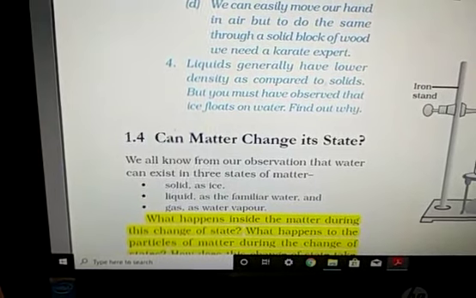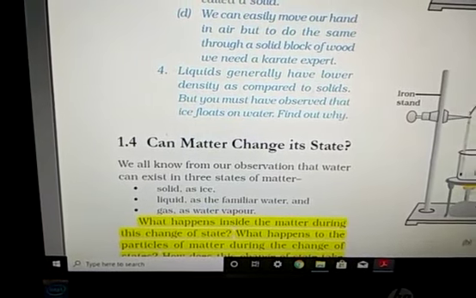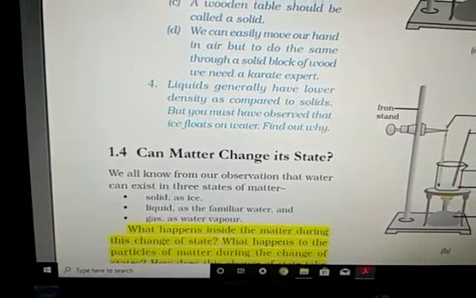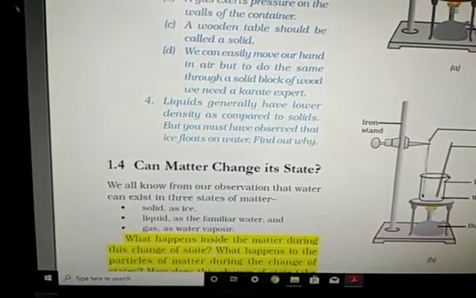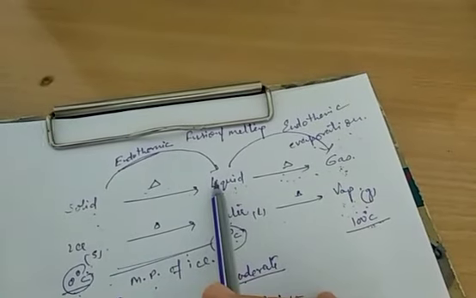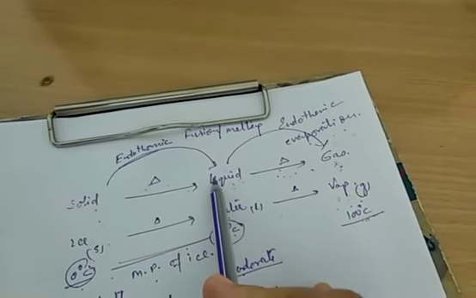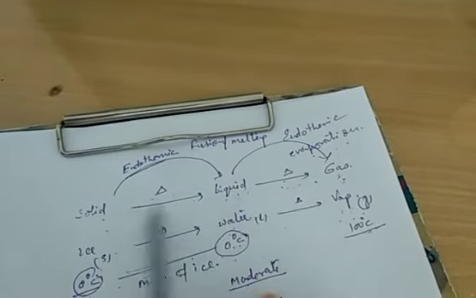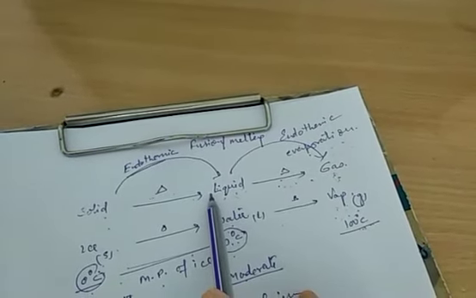Good morning, students. Now we are going to continue the same topic, that is, can matter change its state. We were studying about the effect of temperature on the physical state of matter. So now you focus here. You studied that solid changes into liquid by absorbing heat. So this is an endothermic process, and the process is known as fusion, or melting. The energy utilized in this is known as latent heat of fusion.